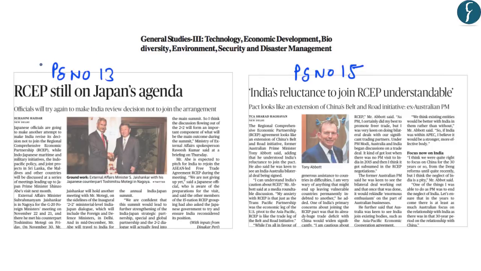Now these two articles on page number 13 and page number 15 are related to the Regional Comprehensive Economic Partnership. And in this first article on page number 13, you should note that the Japanese Prime Minister Shinzo Abe will be visiting India in the next month. So in this background, this article reads that the Japanese officials will try again to make India review its decision not to join the arrangement.